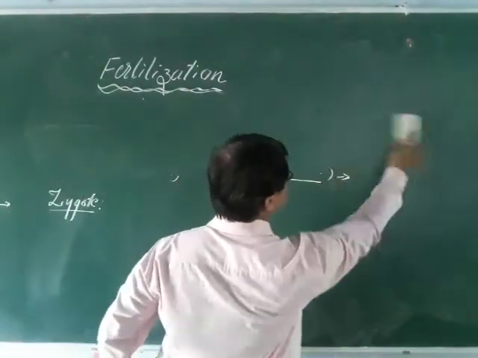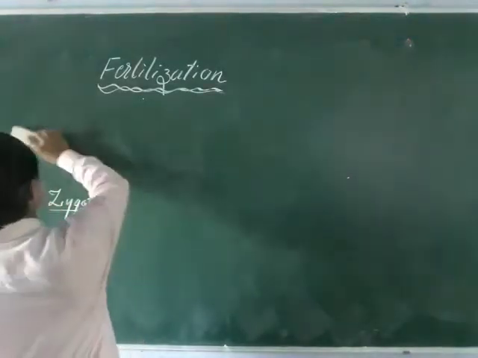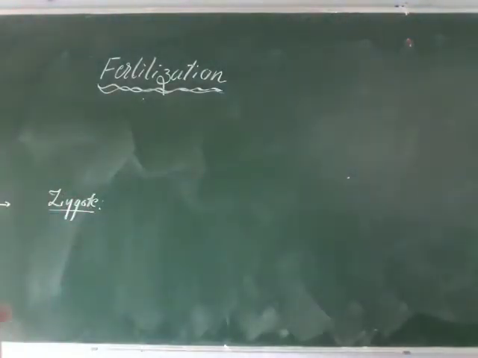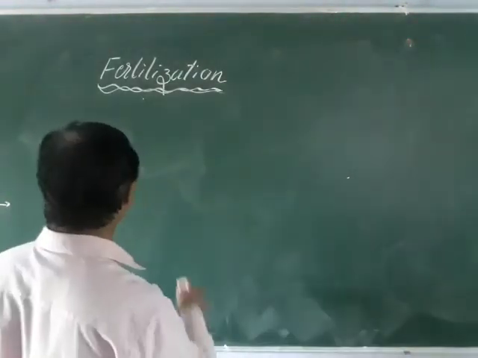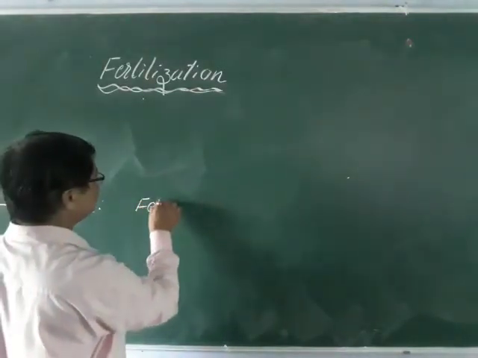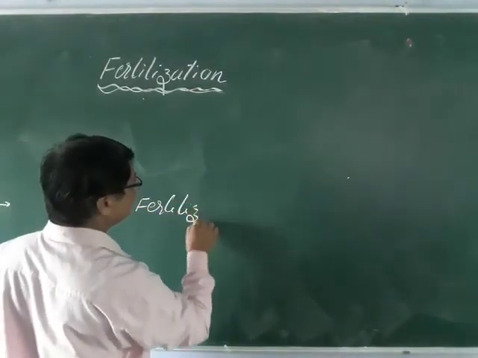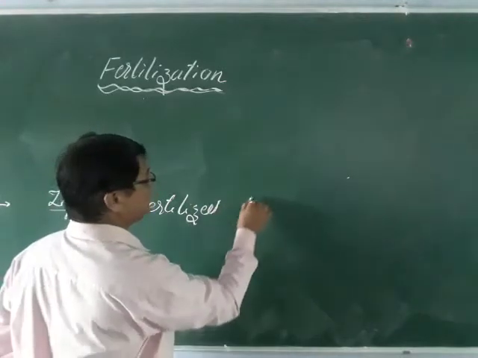So let us go to the zygote. What is the zygote? The zygote is the fertilized egg, diploid in state.